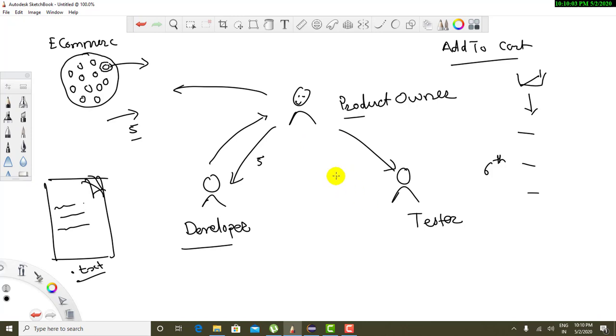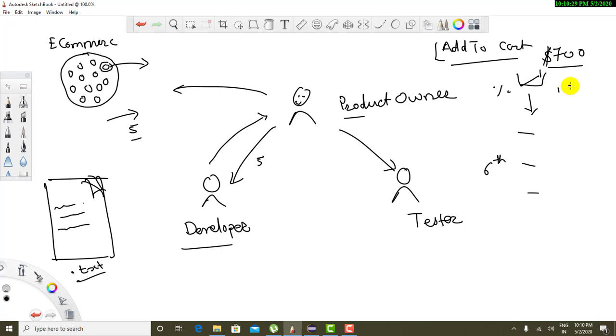Then again, the product owner will start discussing the order amount for this cart. Let's say the total cart amount is $700. Now if the user wants to apply some promotion on this amount, he can apply it.